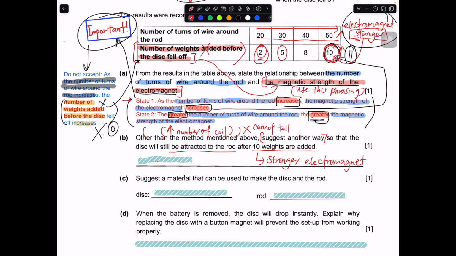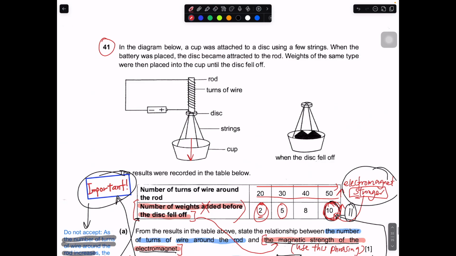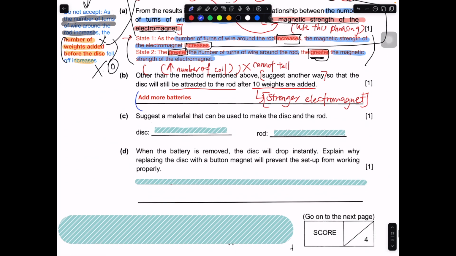So what are some other methods that you can use to increase the strength of the electromagnet without increasing the number of coils? Take a look at this. What you can do is increase the number of batteries. When you add one more battery over here, there's more electricity flowing through the coils of wire around the iron rod. It makes it into a stronger electromagnet. Then you will need more weights to separate the attraction between the disc and the rod. So in this case, add more batteries, which fulfills this part, making a stronger electromagnet.